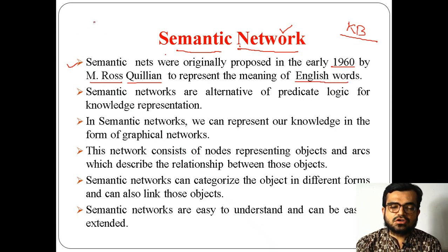The problem with first order logic is that it is very difficult compared to propositional logic, because it uses symbols and is very complex in nature. But with the semantic network, it is very easy to extract information or to perform the process of inferencing. Inferencing means collecting new or extra information from the given set of facts.